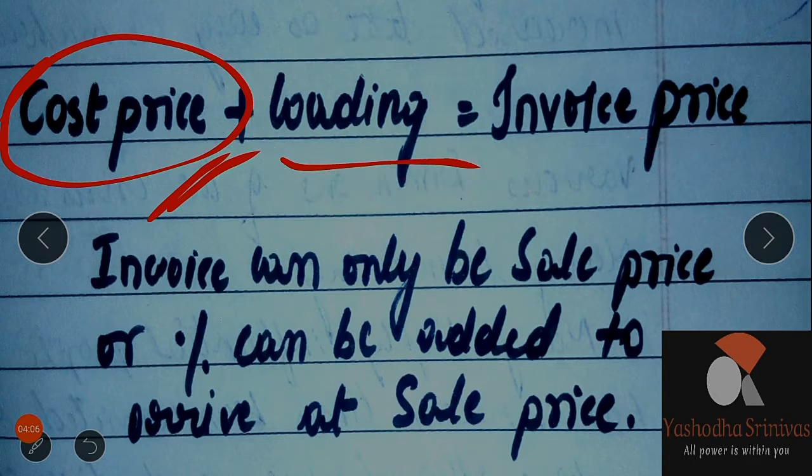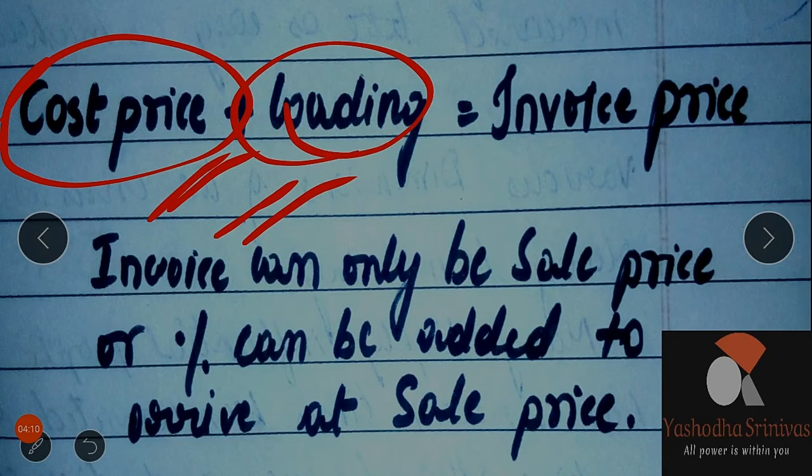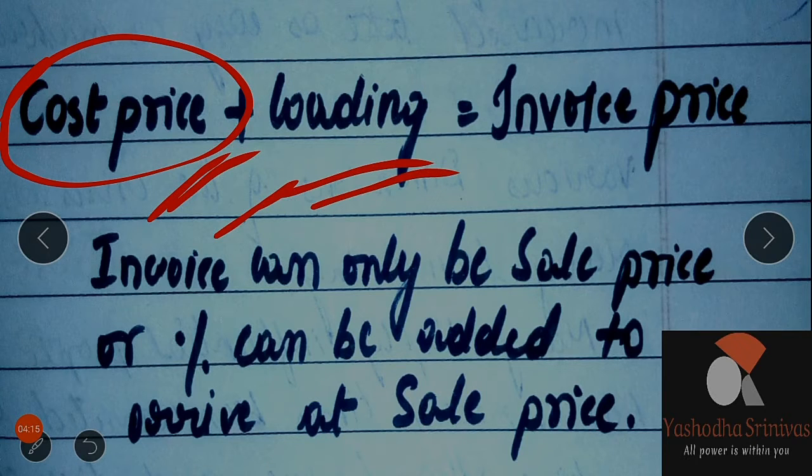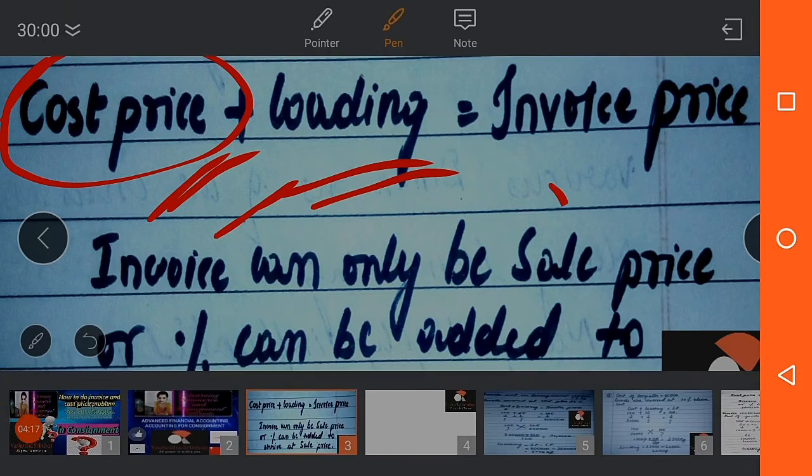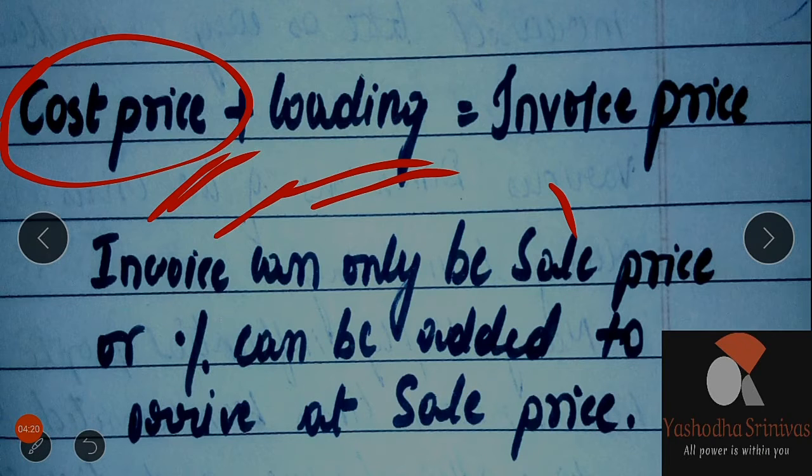Why does the consigner do this loading? Sometimes he doesn't want the consignee to know what is actually the profit he is making. It is kept secret.